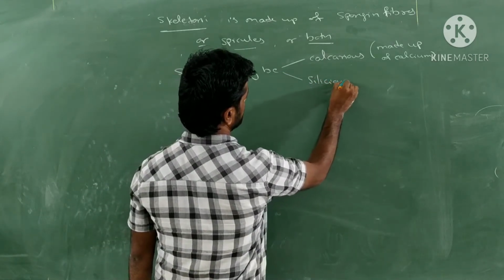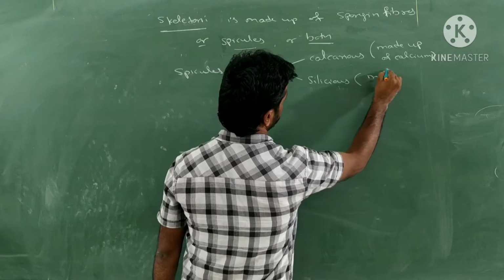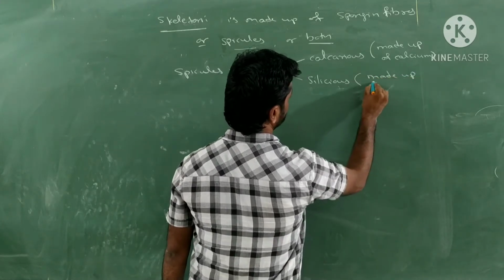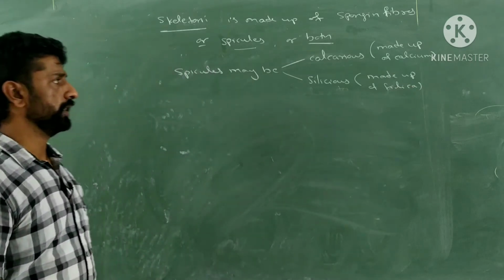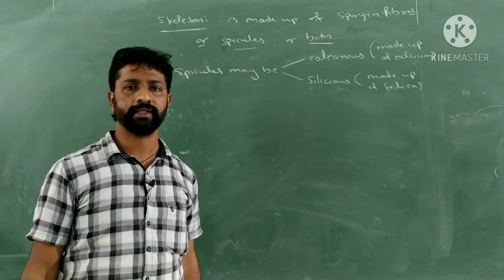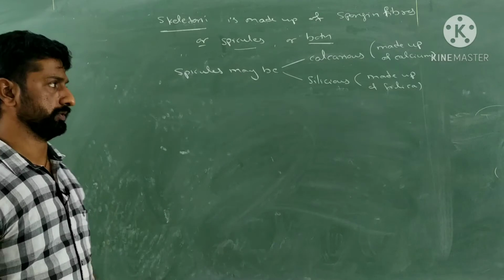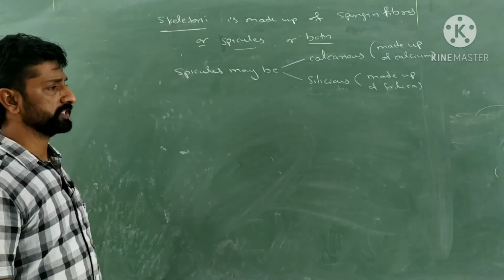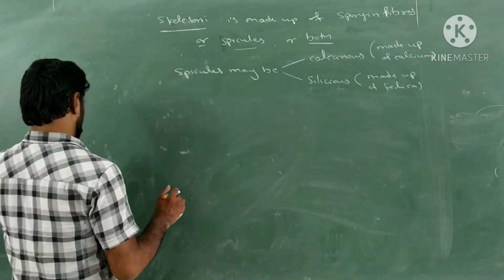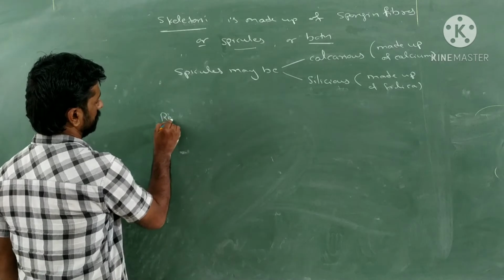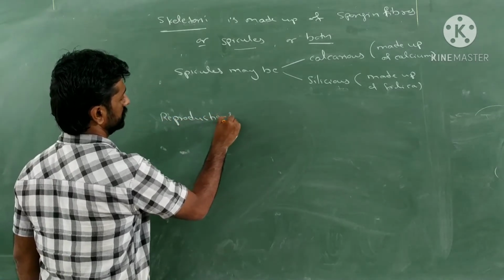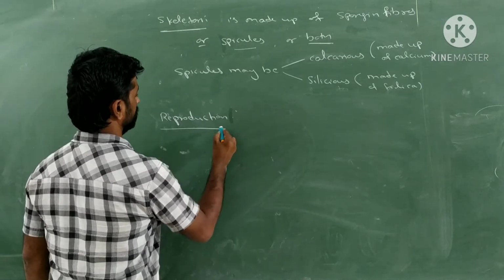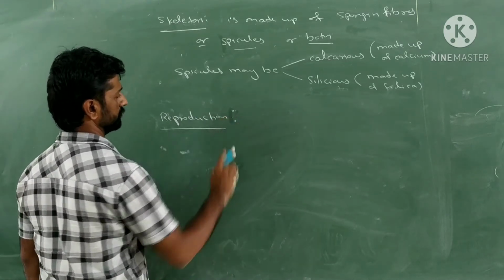What do you mean by siliceous? Means these are made up of silica. If they are made up of silica, then such spicules are called as siliceous. If they are made up of calcium, they are called as calcareous spicules. That is regarding their skeleton. Next, what about the reproduction as a last point for the discussion of general characteristic features of sponges? What is the nature of reproduction which occurs in case of sponges?